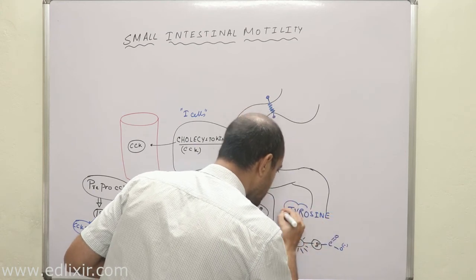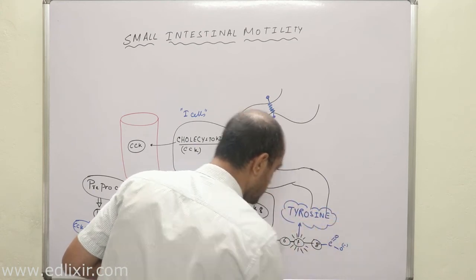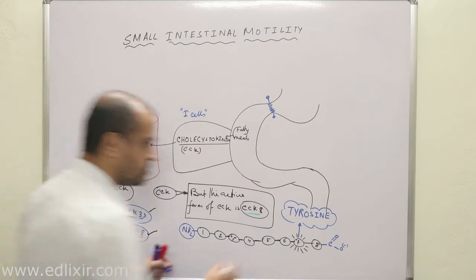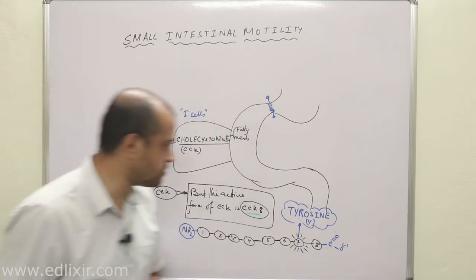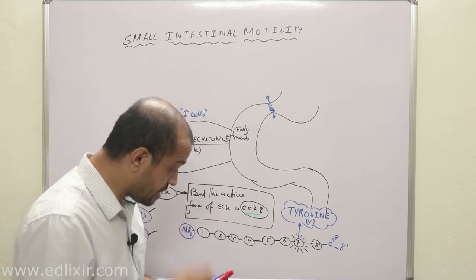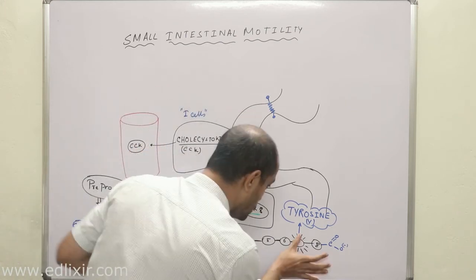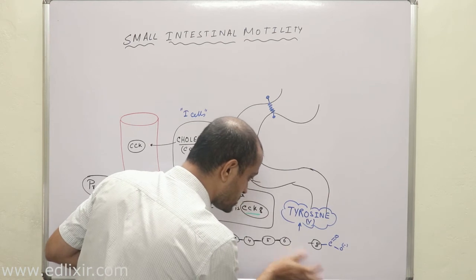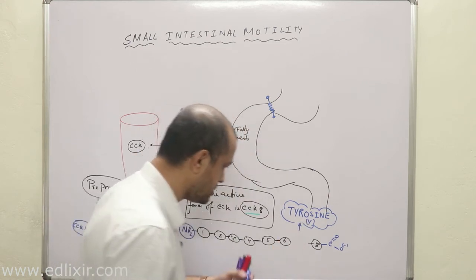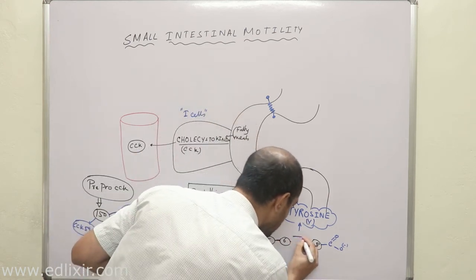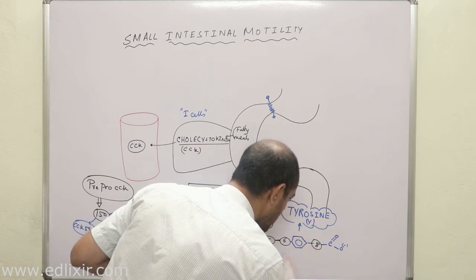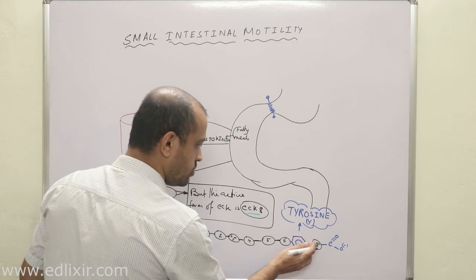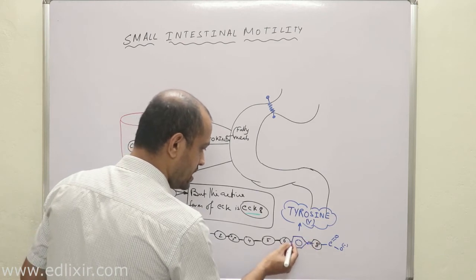The 7th amino acid is tyrosine. Clear? This is the single letter code Y, right? Tyrosine. Now listen with all your attention. Now the 7th amino acid, which is a tyrosine, let me draw tyrosine like this, because tyrosine is a benzene containing amino acid, right? Therefore let me draw a benzene here, okay? Clear? As it is a benzene containing amino acid, now listen with all your attention possible.